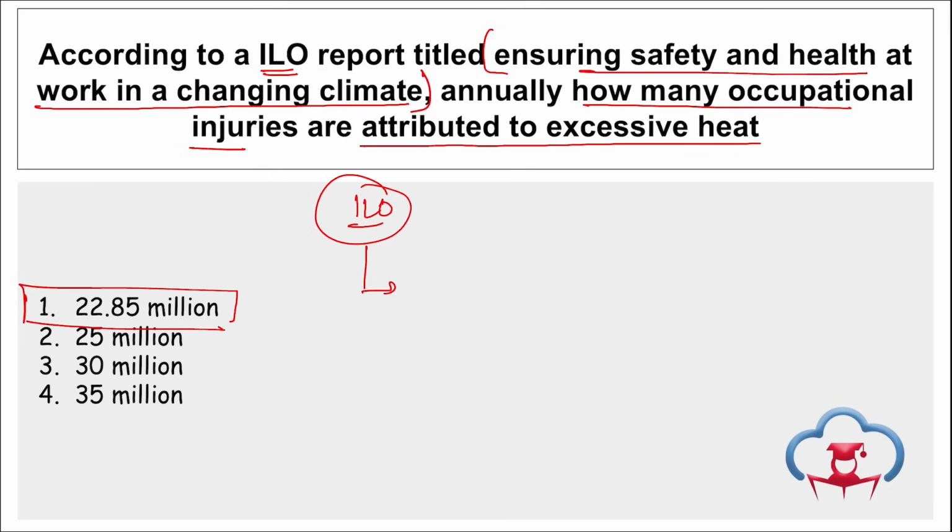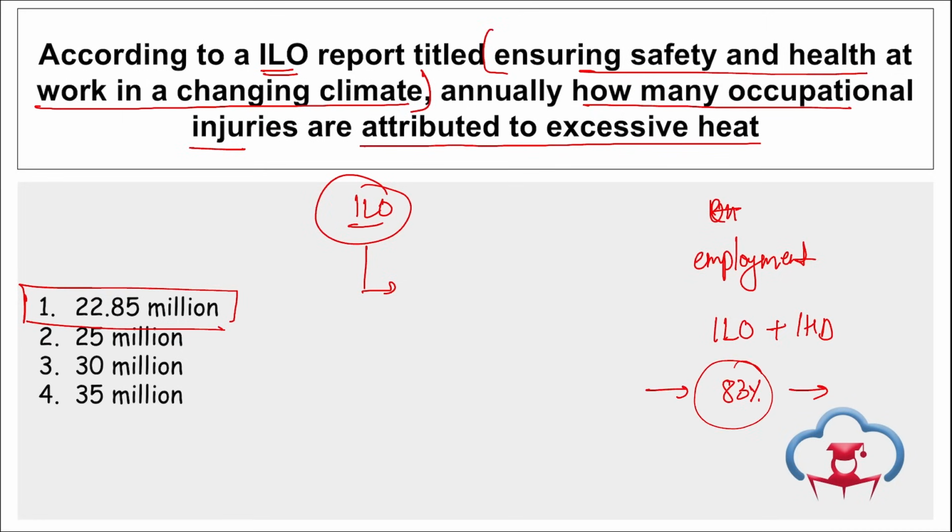Apart from this, ILO has also released a report about youth employment, the India Employment Report 2024. This report was jointly released by ILO along with IHD, that is the Institute of Human Development, and it stated that almost 83% of the unemployed in India are youth.